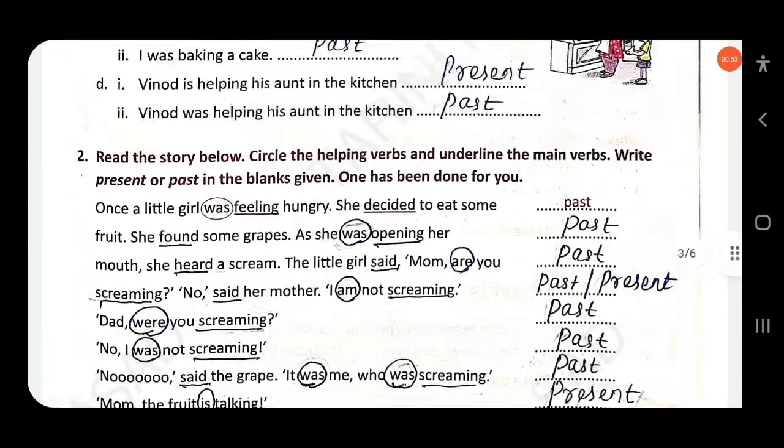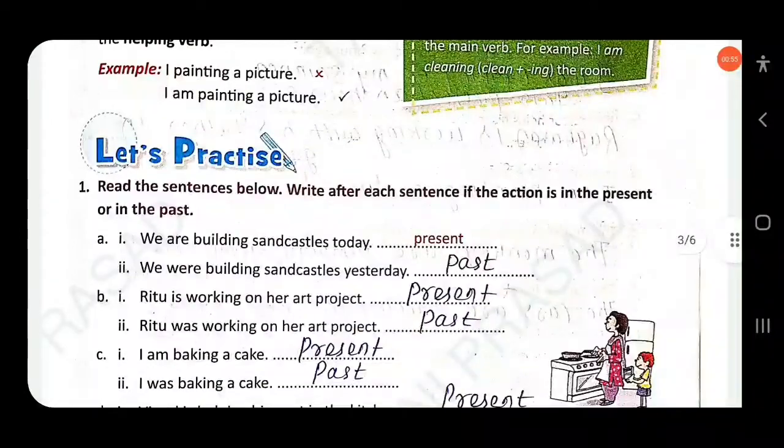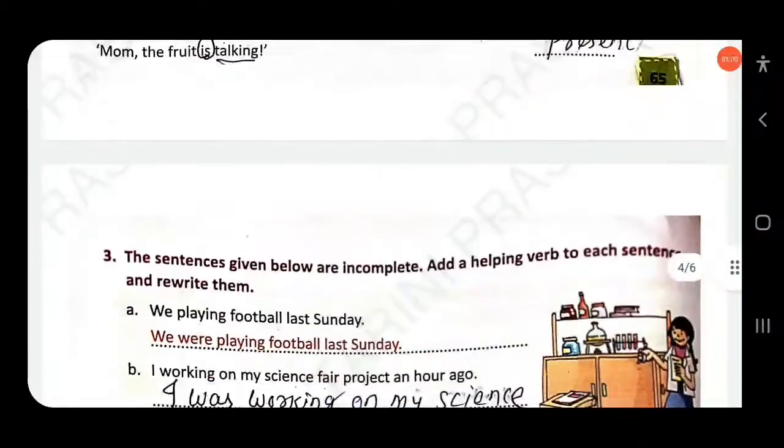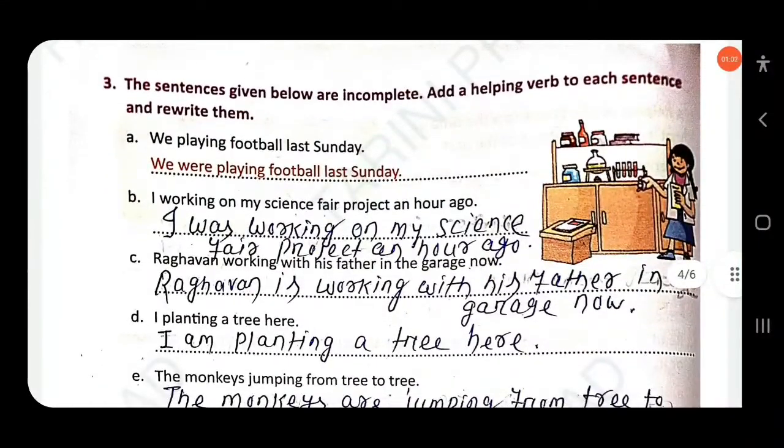In the last video we discussed practice number 1 and 2. The sentences given below are incomplete. Add a helping verb to each sentence and rewrite them. We playing football last Sunday. Here the time expression given is past. So you have to add here "we are", not "are". We are playing football last Sunday.